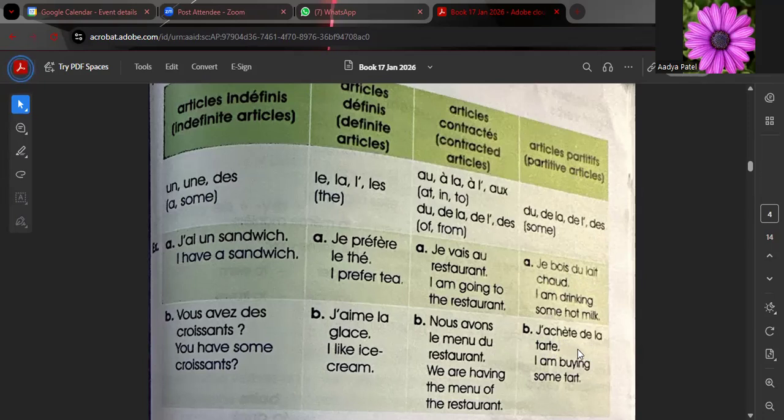So these are the things that you need to take care of while attempting any article. It is not confusing, but you need to keep the rules in your mind. Most probably in grade 7, article défini and article partitif are going to come in the exam. You just need to remember that four verbs are connected with article défini: préférer, aimer, adorer, détester. Article défini will be used. Else, when you are talking about food, article partitif will be used.